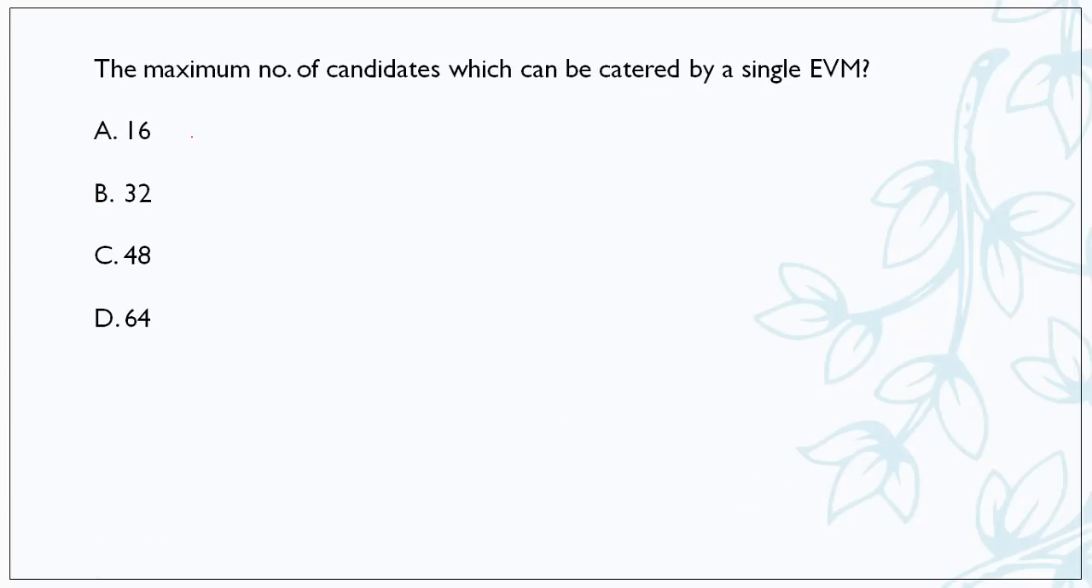Moving forward, the maximum number of candidates which can be catered to by a single EVM, electronic voting machine. Candidates here means the persons who are standing in the election. So one EVM can handle a maximum of 64 candidates at the same time. I hope you all must have voted at least once. So there is this voting pad.